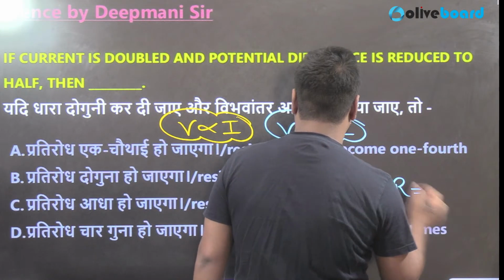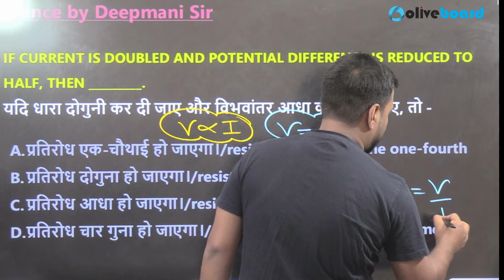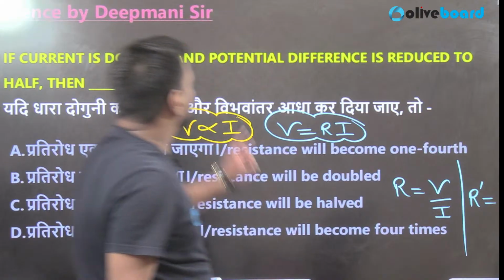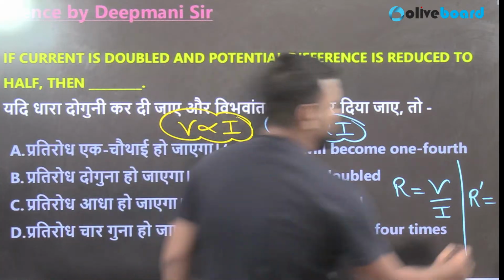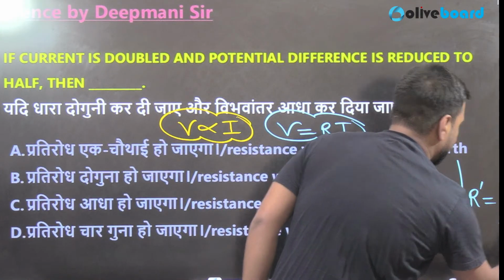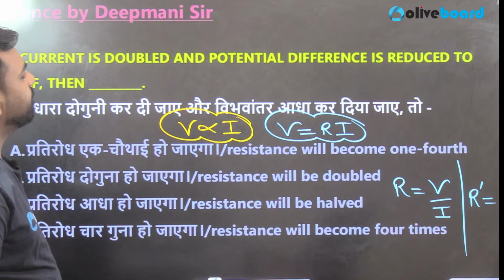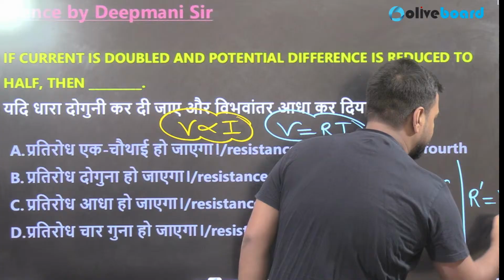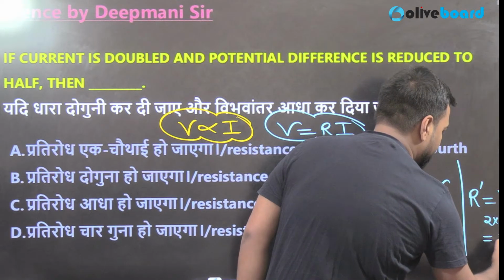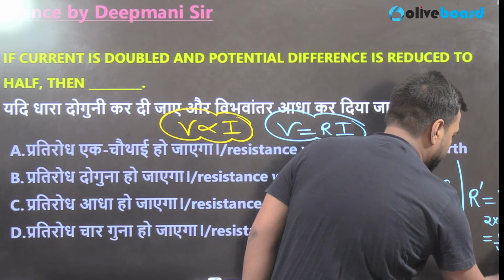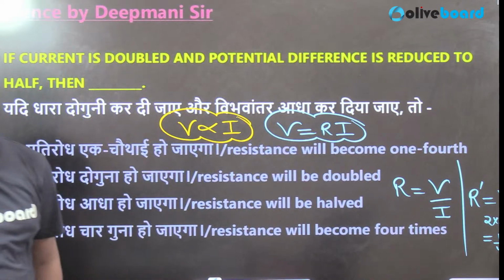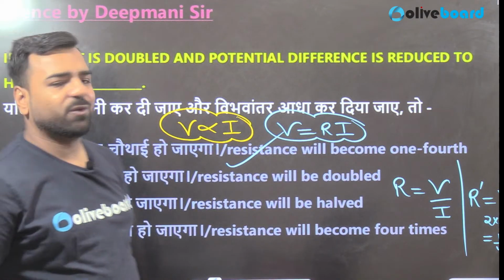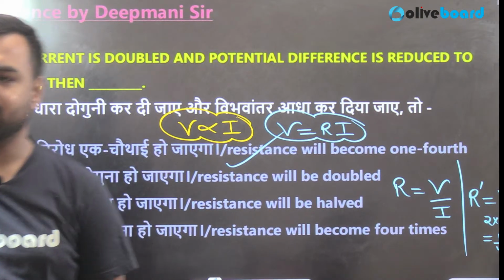So resistance R is equal to V upon I, and the new R will be equal to current doubled, that is 2I, and potential difference reduced to half, that is again 2. So it will be 1/4 V upon I, right? So resistance has become 1/4, and that's your answer, right?